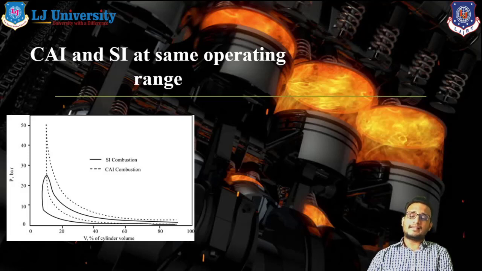That's why CAI body is nowadays strongly recommended by automotive manufacturers in sports cars as well as urban SUV cars, because it is much more reliable and it also gives maximum power output with limited pressure operating conditions. We can also get better fuel efficiency in CAI body compared to SI body. So many times in GTU exams, examiners ask about this question. So it is the most important topic regarding your GTU exams also, right?